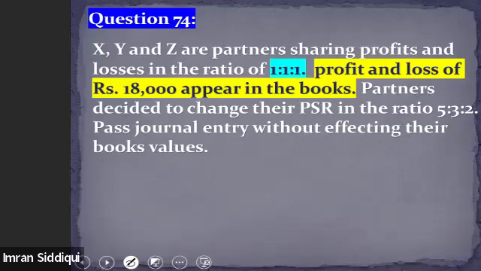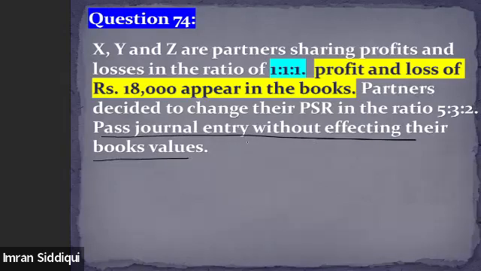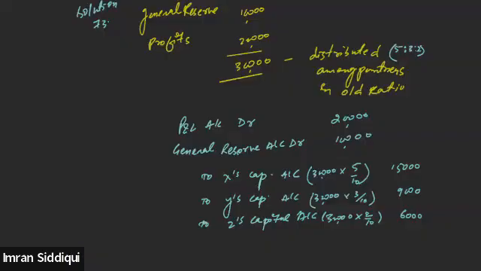The last line in this question makes clear that the partners still want the profits to be shown in the books of account in future as well. So this question is based on the second situation. Let's do the required adjustment for this question.